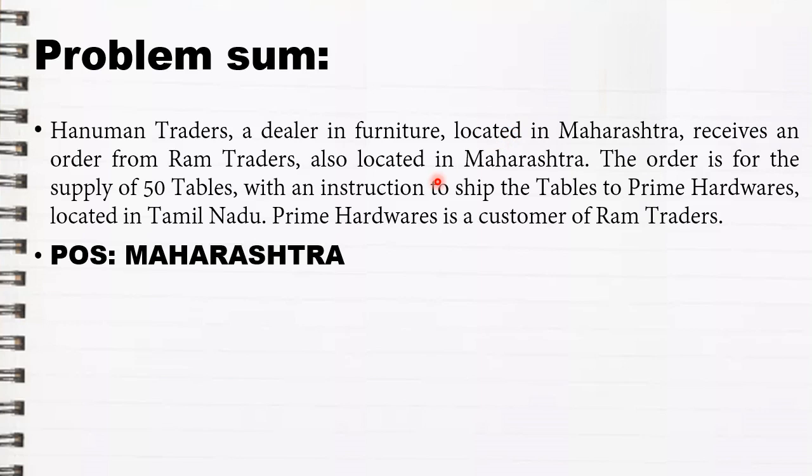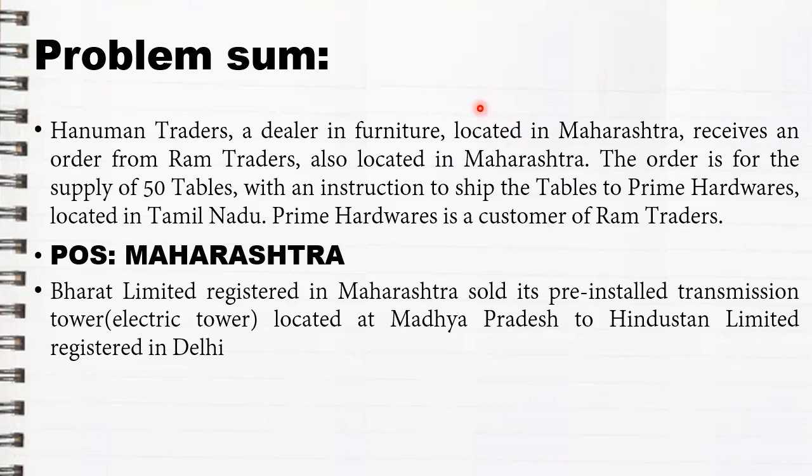Now let us go to the next example. Bharat Limited, registered in Maharashtra, sold its pre-installed transmission towers located at Madhya Pradesh to Hindustan Limited, registered in Delhi. Here they have given the word pre-installed, so this is an example based on installation of goods.